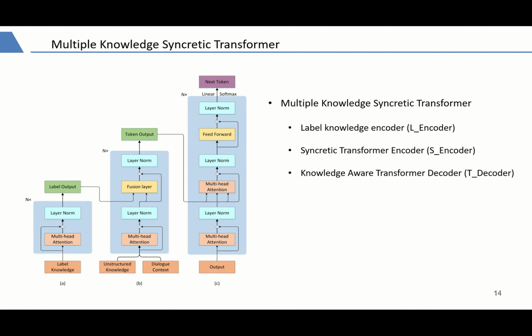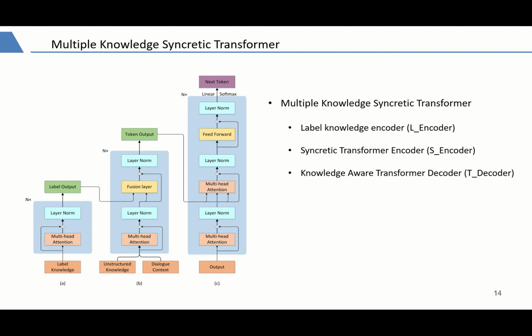The third module is the Knowledge-Aware Transformer Decoder. The decoder generates the response word by word sequentially, attending over both the label knowledge enhanced unstructured knowledge and dialogue context.